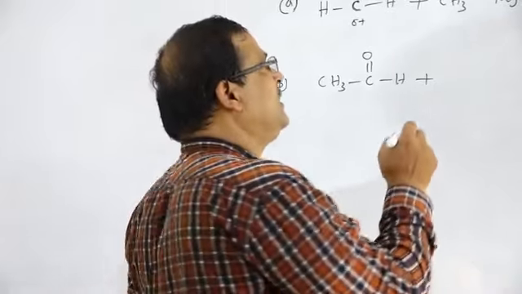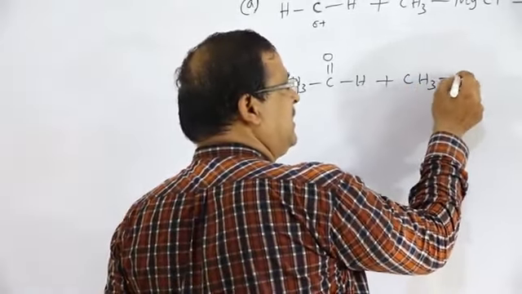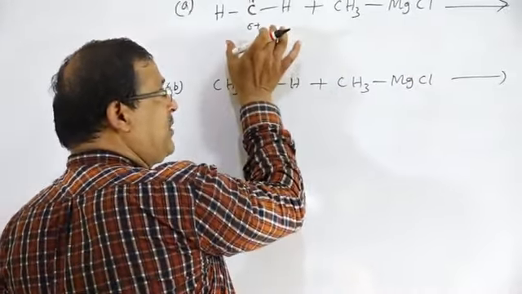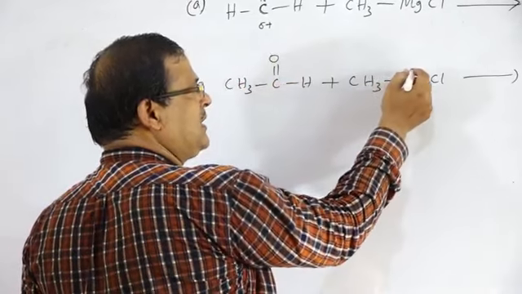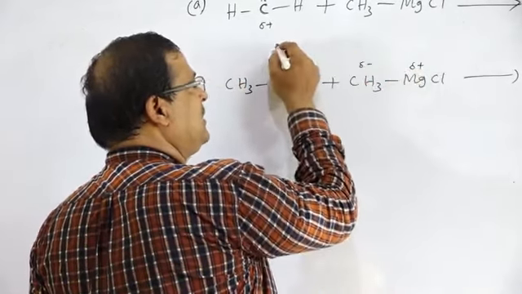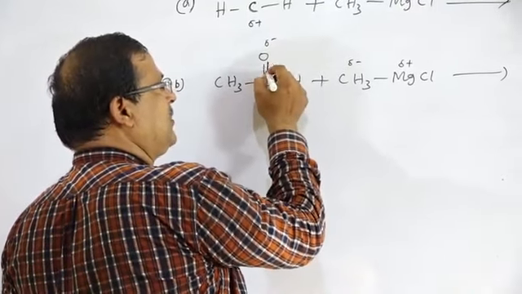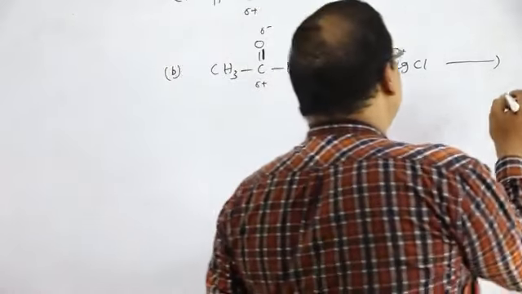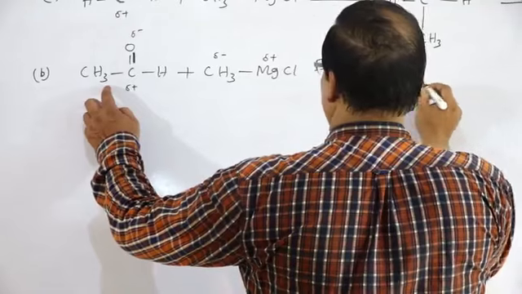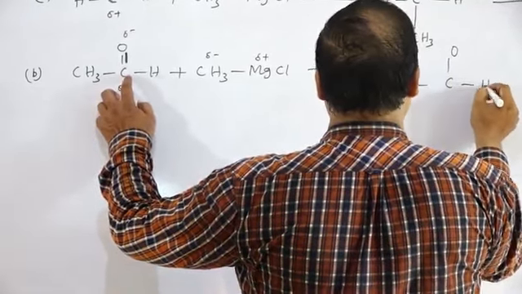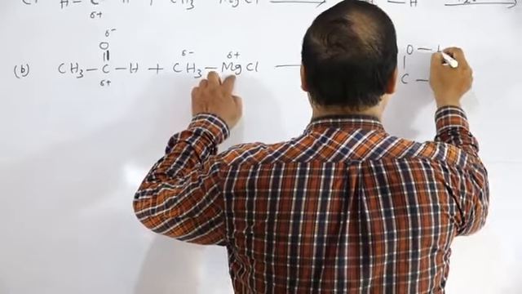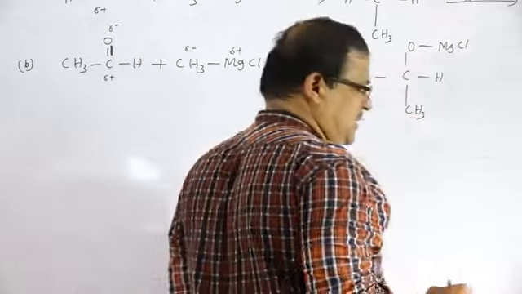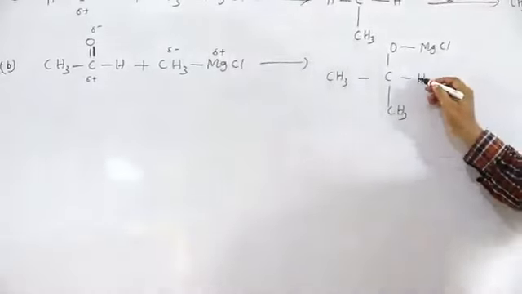Whenever they are treated with Grignard's reagent, CH3 MgCl. So all the aldehydes except formaldehyde react with the Grignard's reagent, same addition, del plus, del minus, del plus. The carbon oxygen bond will break, negative part will be added to positive, positive part will be added to negative. So that there is the formation of CH3 C O H. To the O side there is the addition of MgCl, to the C side there is the addition of CH3. So this is followed by hydrolysis. This is the addition product.